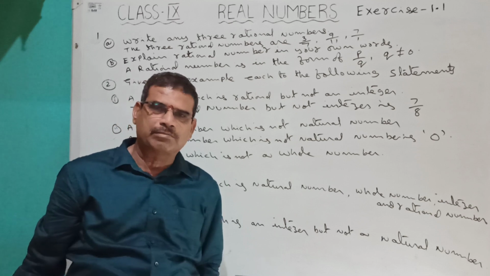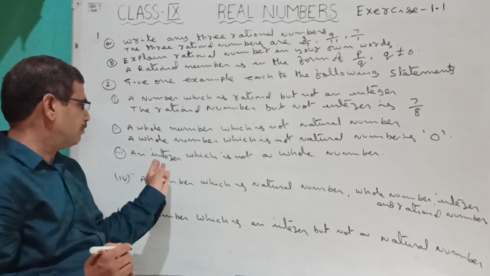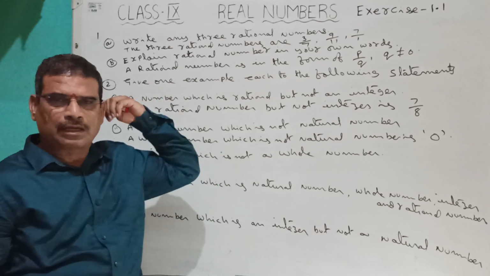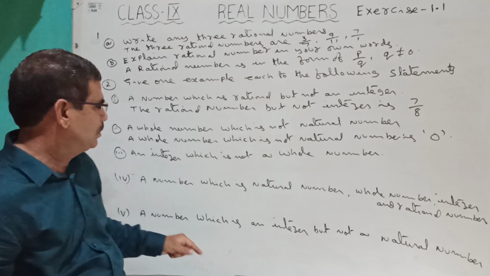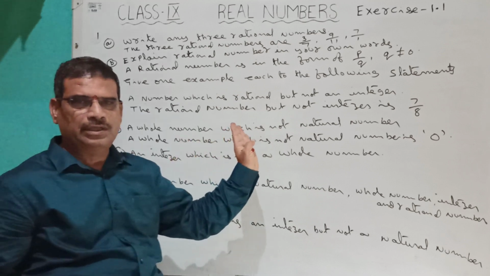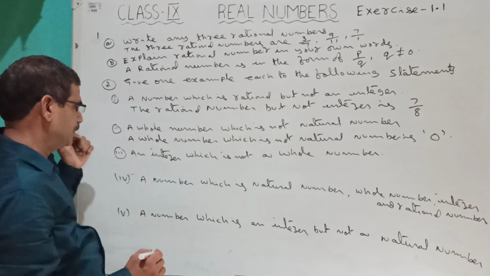What is the meaning of whole number? Whole numbers begin with 0. What about integers? Integers are all numbers, negative numbers and positive numbers, including 0. So you don't say 0 and above numbers. You can say any negative number.